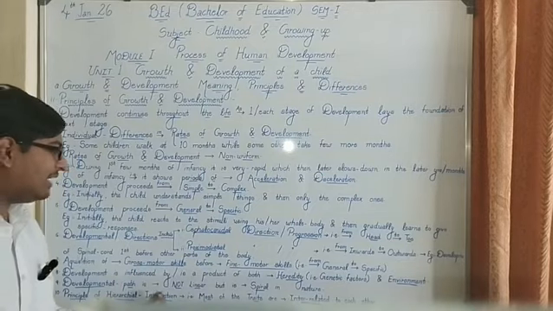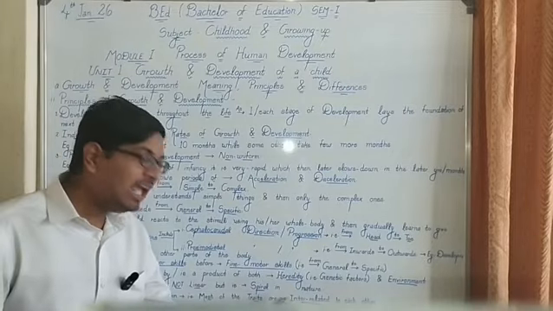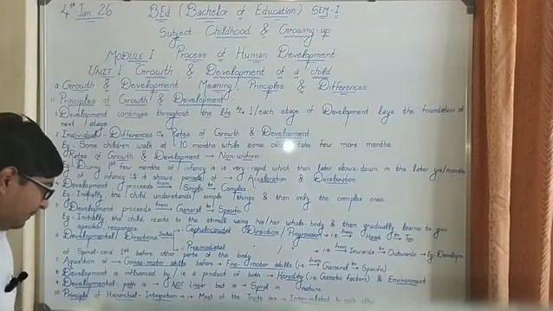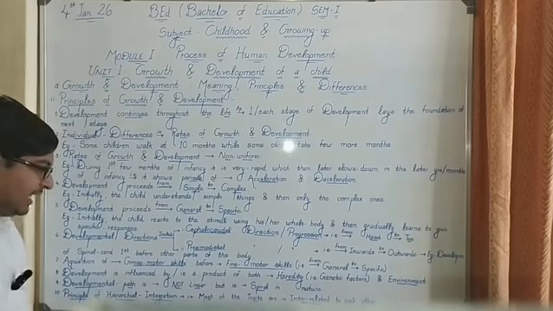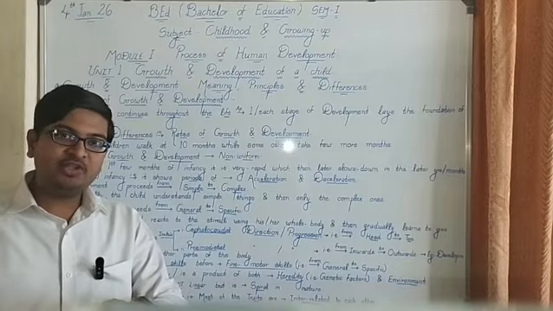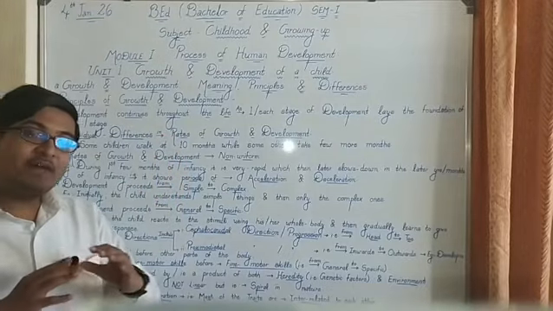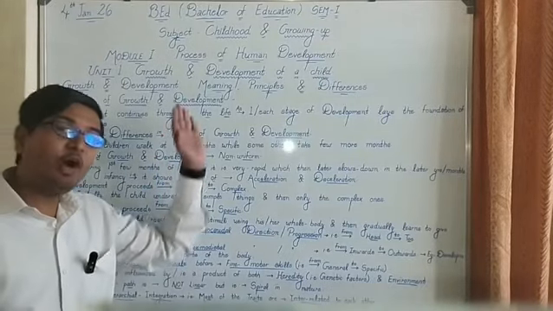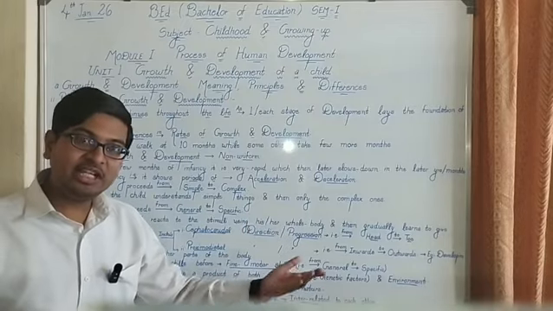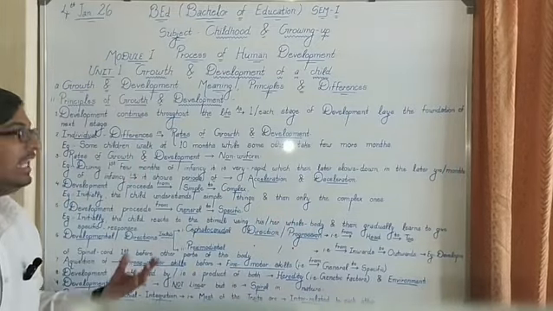So the principle of hierarchical integration implies that most of the traits are interrelated, correlated, or integrated to each other. For example, an individual or a child having above average intellectual development will also have a decent development in all other aspects as well, such as physical, moral, social, cultural, emotional, etc. So this could be one example of hierarchical integration.